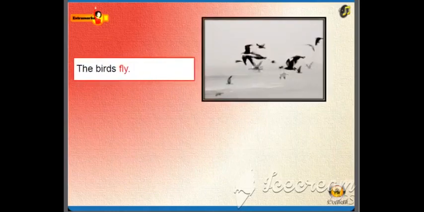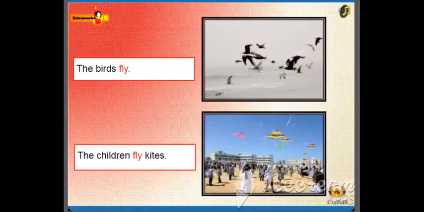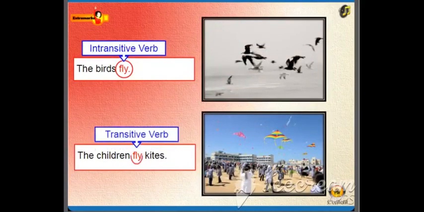Fly. The birds fly. The children fly kites. In sentence 1, the verb is intransitive. In sentence 2, the verb is transitive. Object is kites.